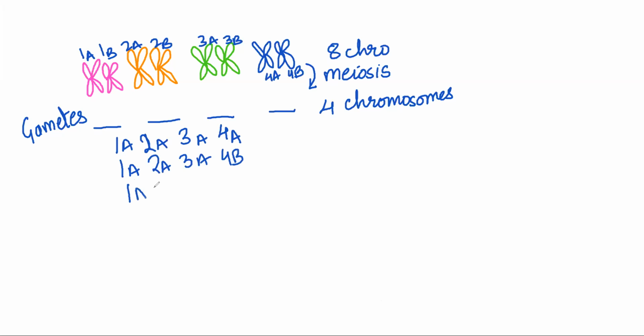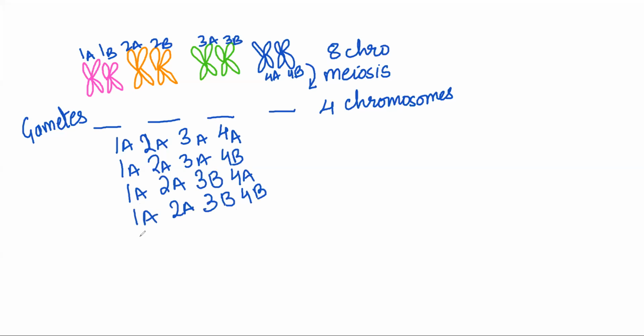I can have a gamete with 1A, 2A, 3B, 4A. I can have 1A, 2A, 3B, 4B.